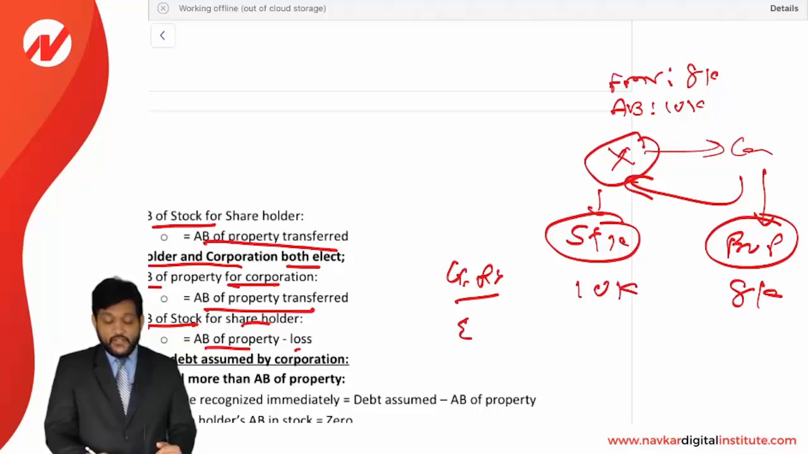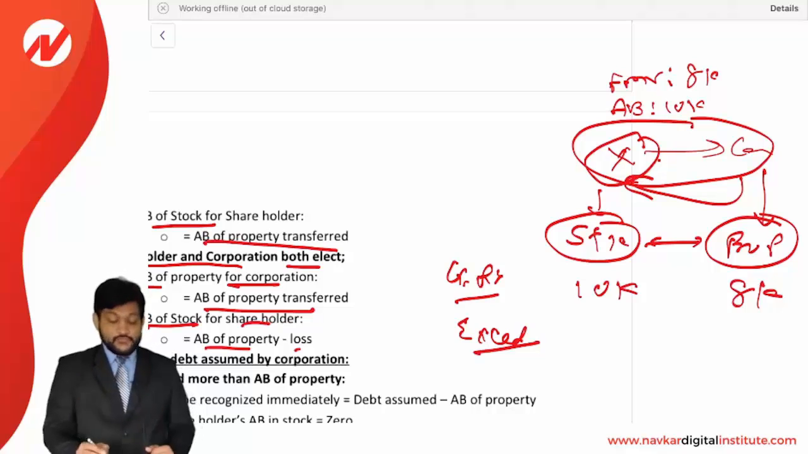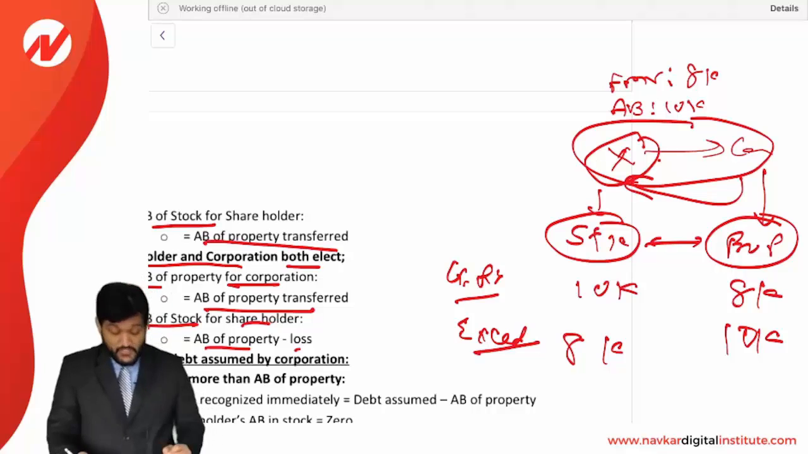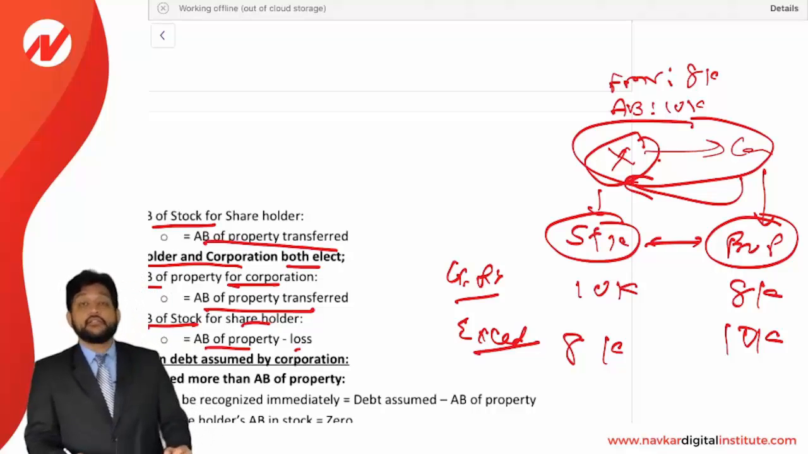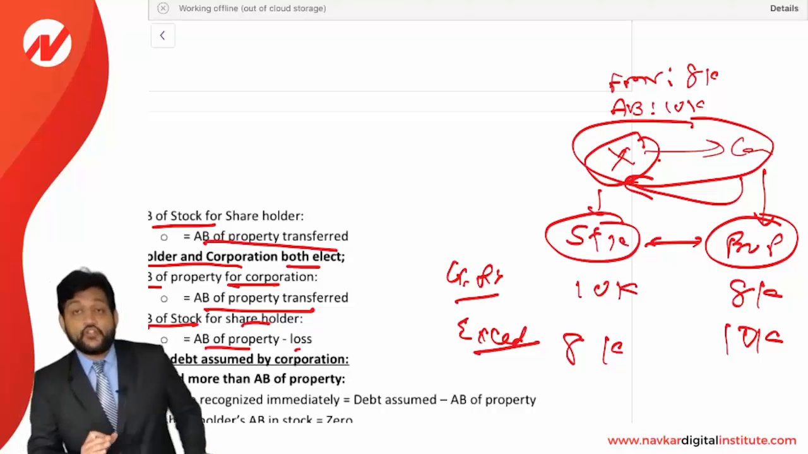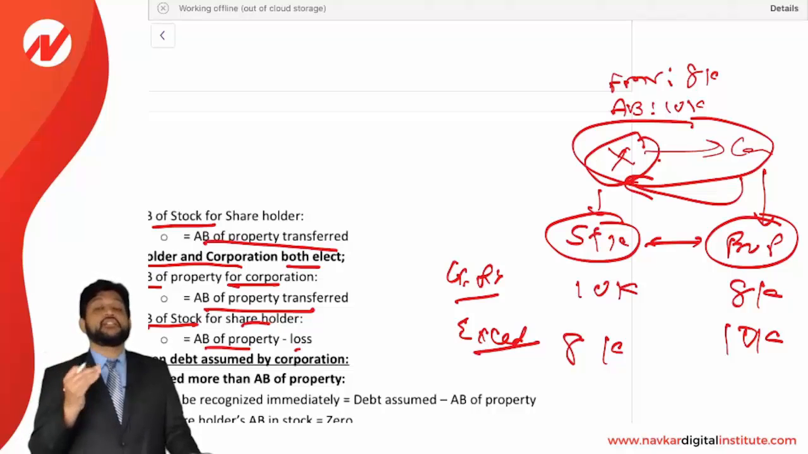But there is an exception also. The exception is that if both of them agree, the corporation and X, then it can be a reverse rule. Adjusted basis of stock for X will be 8,000 and adjusted basis of property for the corporation can be 10,000. So the loss can be borne by either one, either the corporation or the taxpayer, the individual shareholder, depending upon their election. The general rule is that the loss is borne by the corporation, but they can have an exception. They can decide that the loss can be borne by the shareholder also.